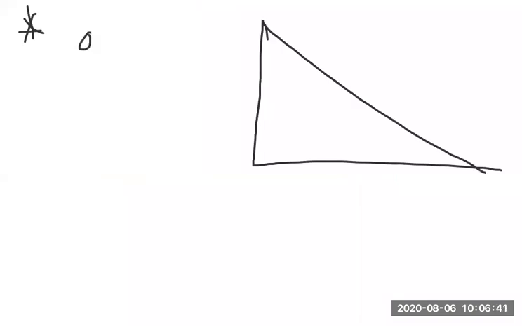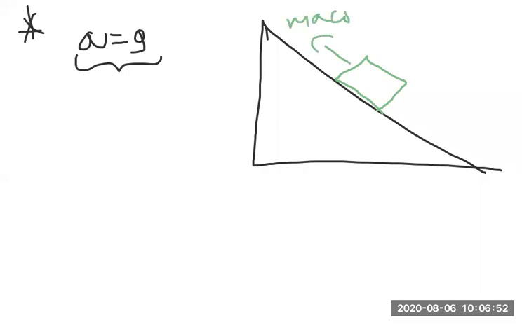Suppose the acceleration we are taking here is g. A is equal to g, I am taking. If I take a equal to g, then ma cos theta becomes mg cos theta, and the other force is already known, mg sin theta.